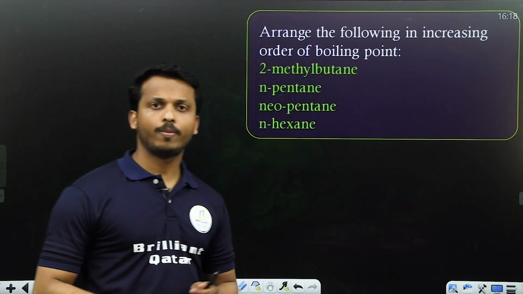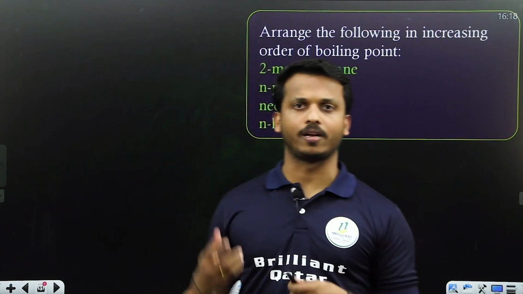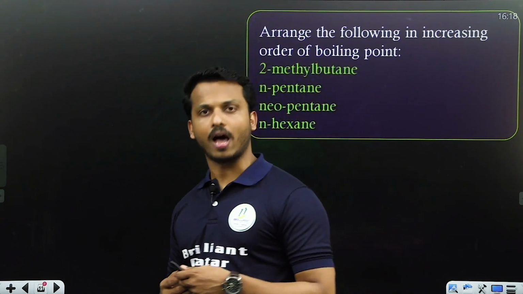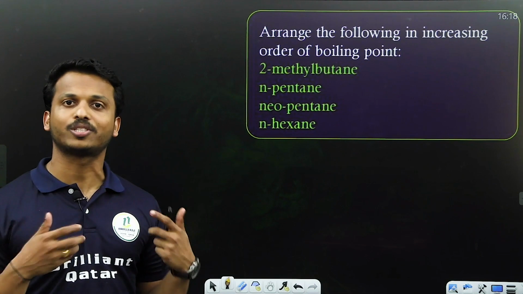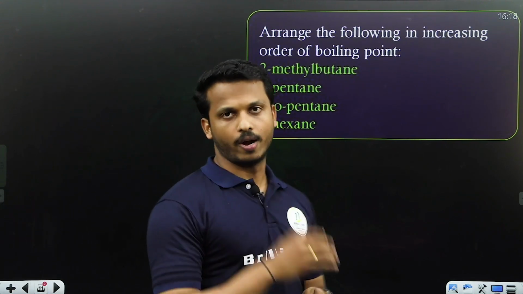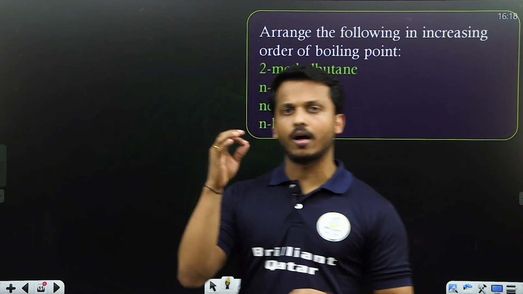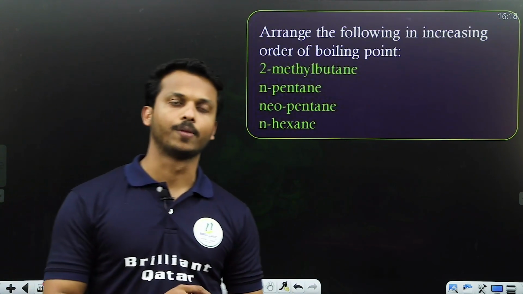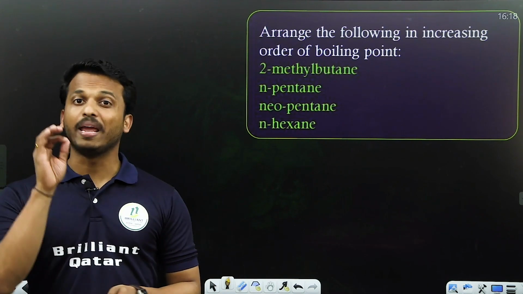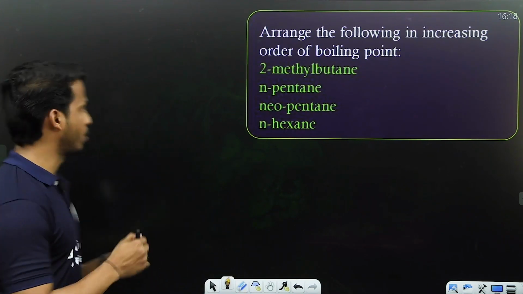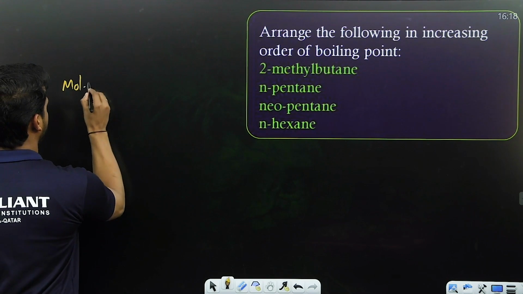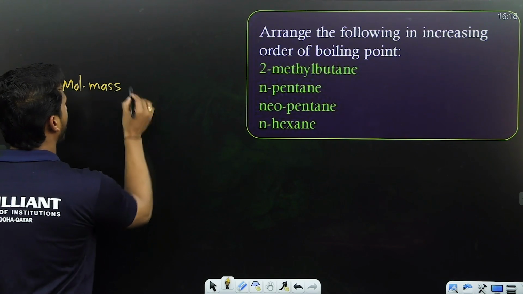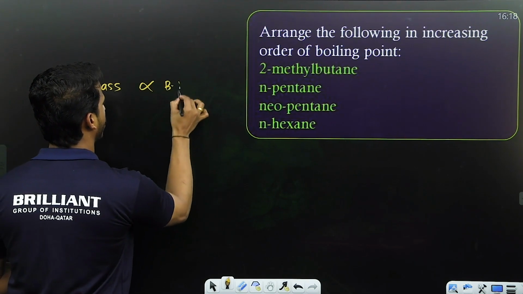Next one, you may have studied another topic, the physical properties of alkanes. After preparing alkanes, we have to study the properties, right? First one, boiling point related questions are sure to come in your exam. Keep in mind, boiling point mainly depends on molecular mass. Molecular mass is directly proportional to boiling point.